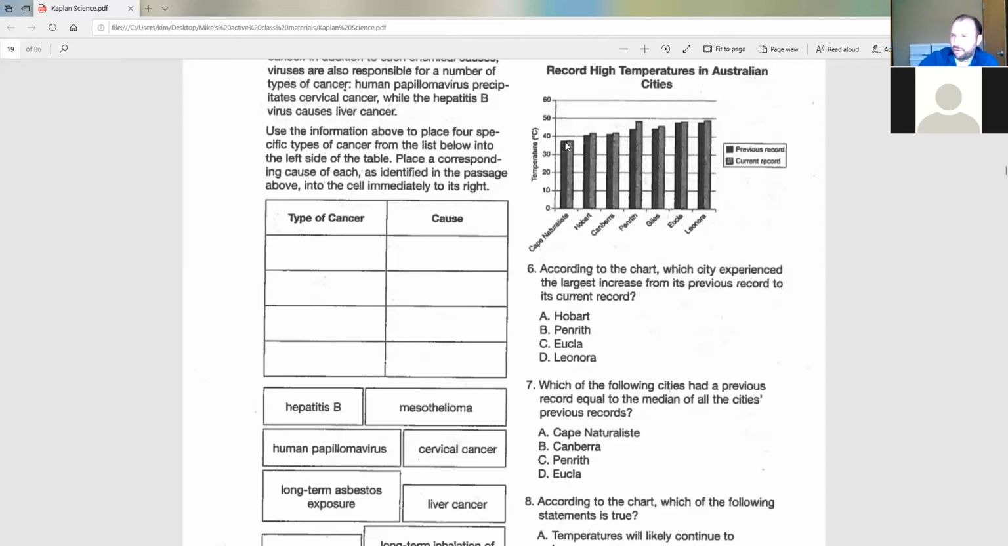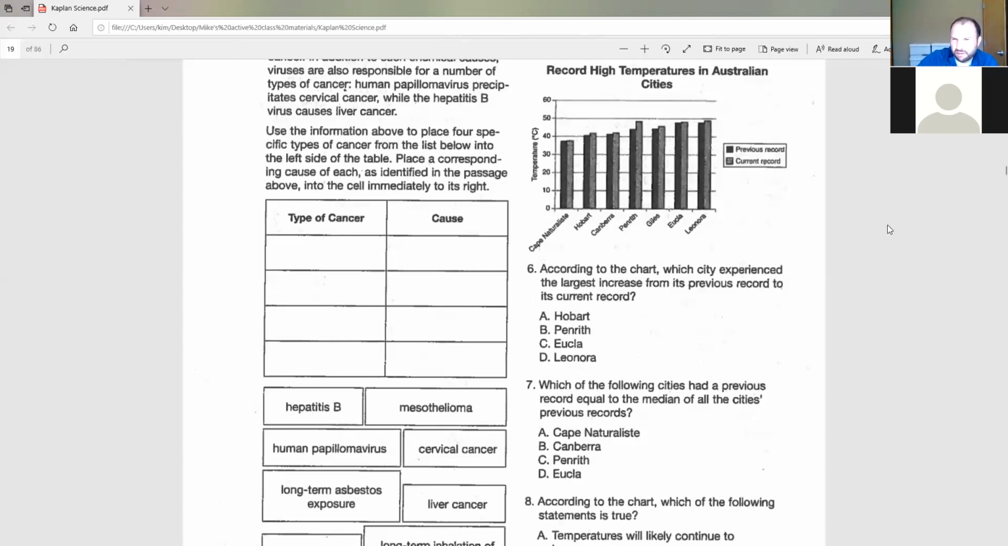Because remember, if you were in class yesterday when we talked about median, it is the middle number in a set of numbers, or the middle point in a set of data. Okay? But they have to be in order, from high to low or from low to high. They can't be random, right? But if I look at the dark colored bars, as I go from left, Cape Naturaliste, Hobart, to Canberra, on down the line, I can see that the dark bars steadily go up, up, up, up. So they're already in order. So now the only thing left to do is find the median, or the middle.